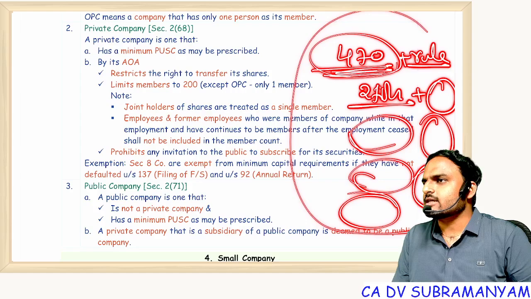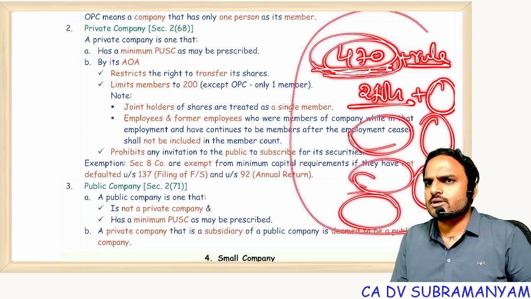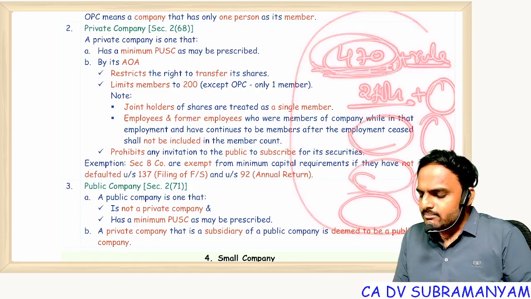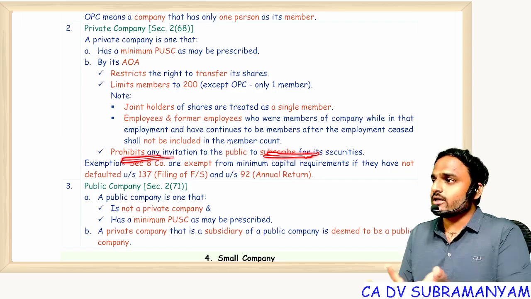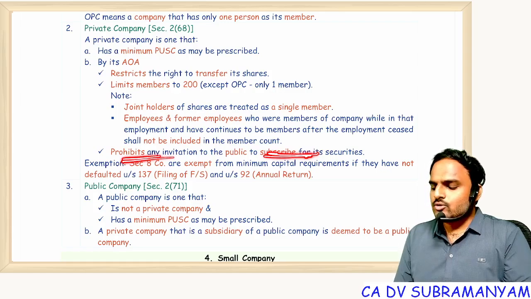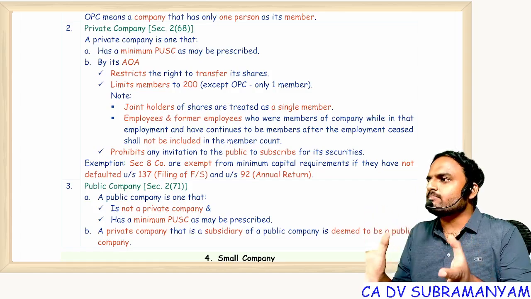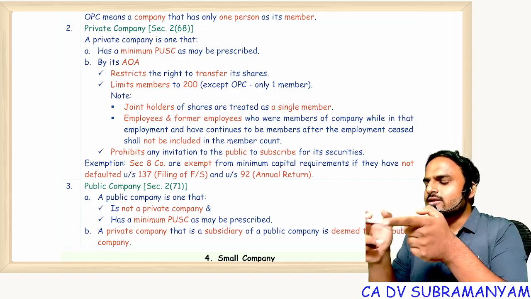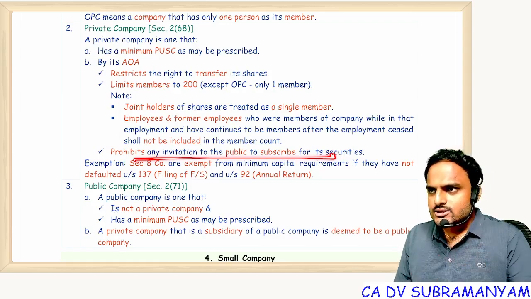What I want is for you to incorporate a company, but you are feeling bored, you are feeling a burden with 470 sections. That's why I will exempt a few sections for you. For example, if you take the third chapter, what is our third chapter? Prospectus. If you can't make a public offer, first of all, the prospectus is not at all applicable to you. Some 20 sections of exemptions are there for you. Are you getting my point? And you are expecting some relaxations. You don't want the complete burden, you want relaxation. If you want that relaxation, how can I give you the advantage of public funds? Are you getting my logic?